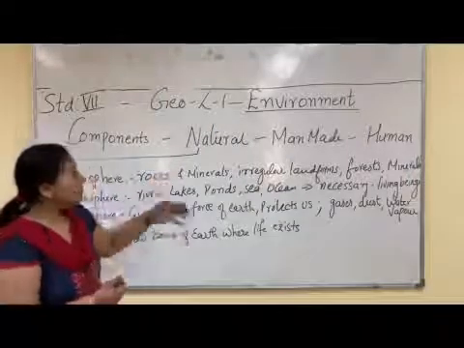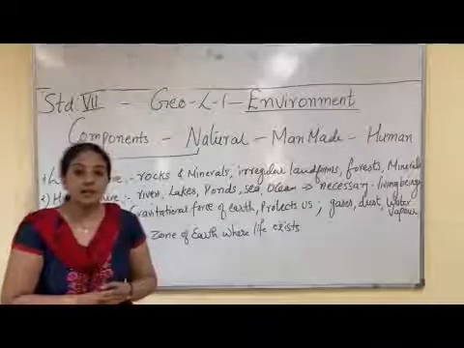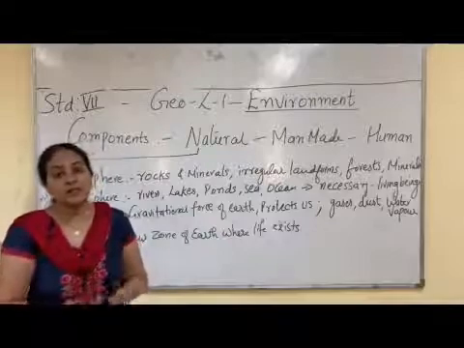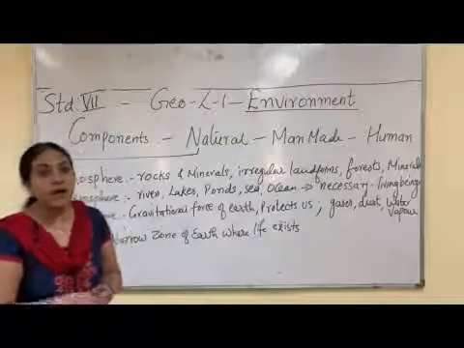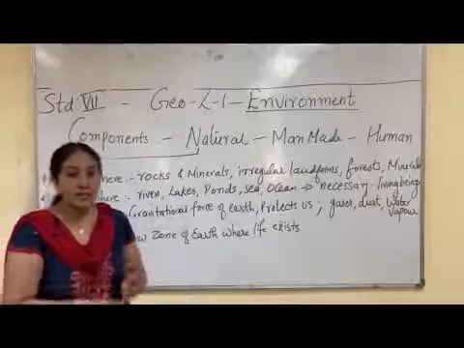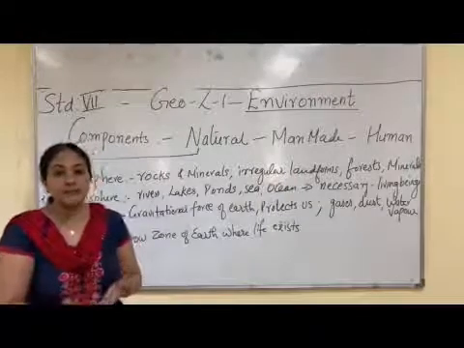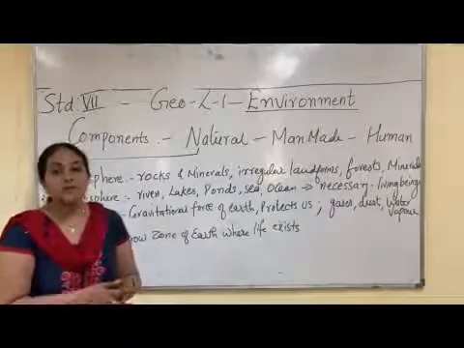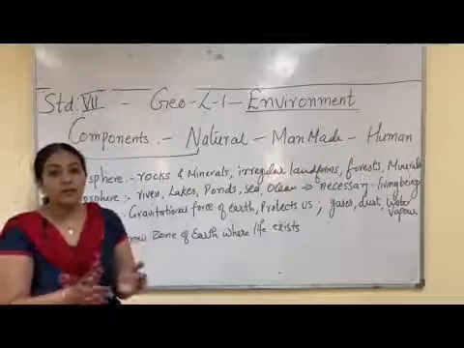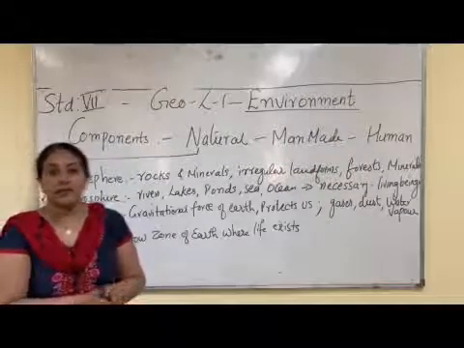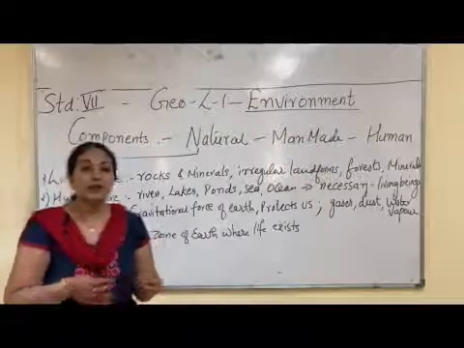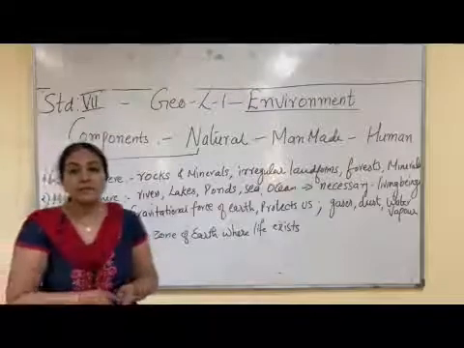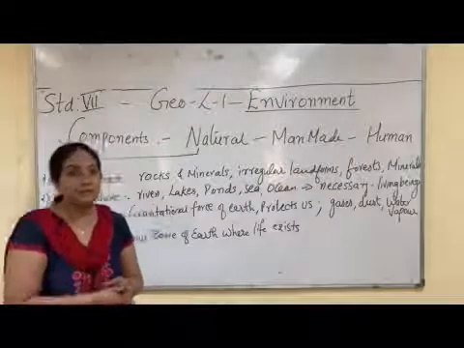Now I gave you example that water is also one of the natural resource. So the domain of earth where water is found is called as hydrosphere. Now hydrosphere means in sea water is available, lakes, ponds, rivers, oceans, all these things water is available. So water, the domain of earth where water is present is called as hydrosphere. And hydrosphere is necessary for all human beings, and not only for human beings but for plants and animals also, for their life to sustain.